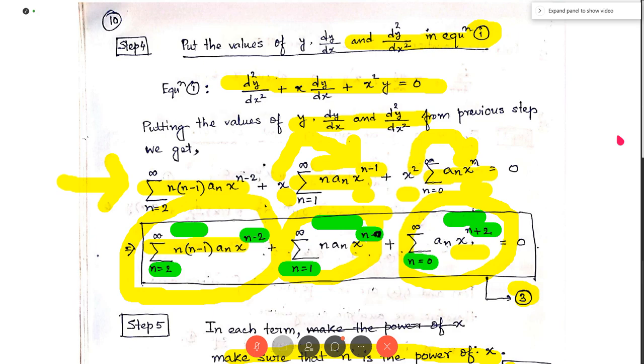Yes, okay sir. And in third term also x to the power n into the outside x square. So x to the power n plus 2. Yes sir, done, that was it. And any doubt?